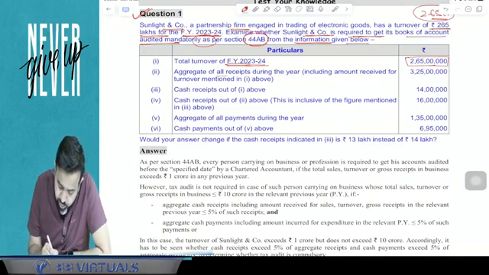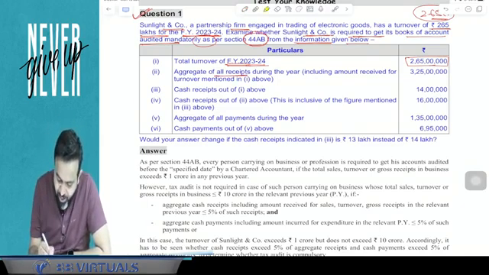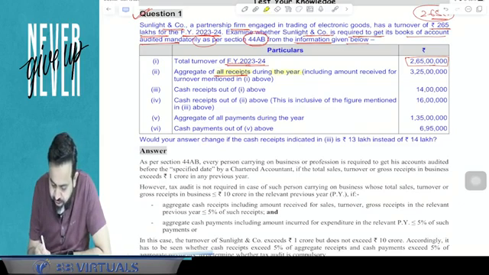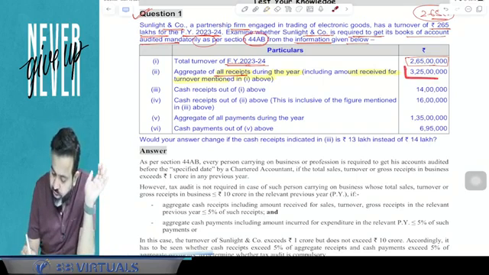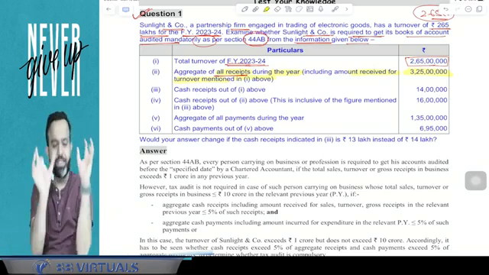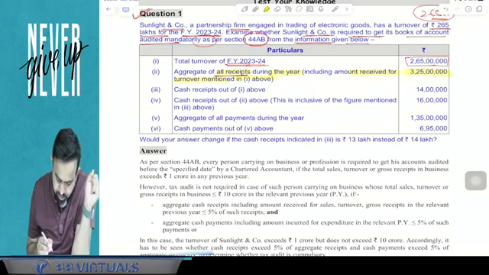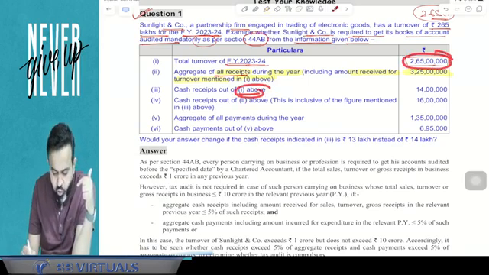Now, the aggregate of all receipts during the year, including the amount received for the turnover mentioned above, is 3.25 crore. So 3 crore 25 lakh is the total receipt. Cash receipt out of one above, meaning out of the turnover, your cash turnover is 14 lakh.